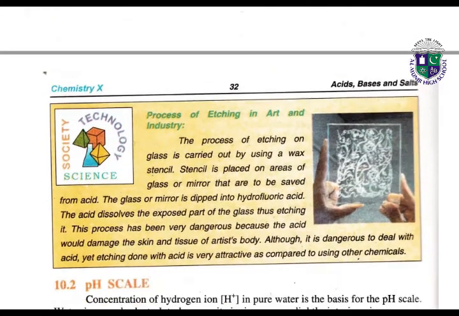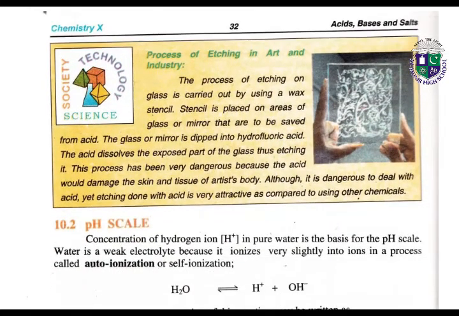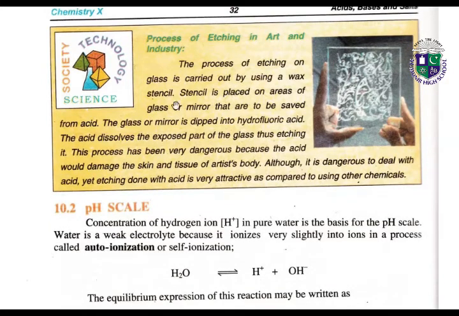Process of etching in art and industry. It is also very interesting. The process of etching on glass is carried out by using a wax stencil. The stencil is placed on areas of glass or mirror that are to be saved from acid. The glass or mirror is dipped into hydrofluoric acid. The acid dissolves the exposed part of the glass, thus etching it. So here we can form different designs on the glass.